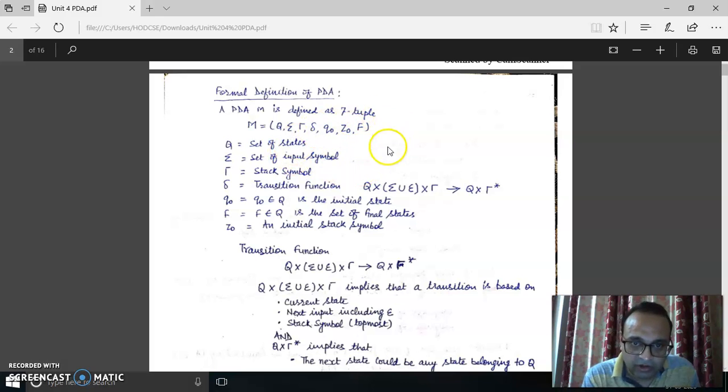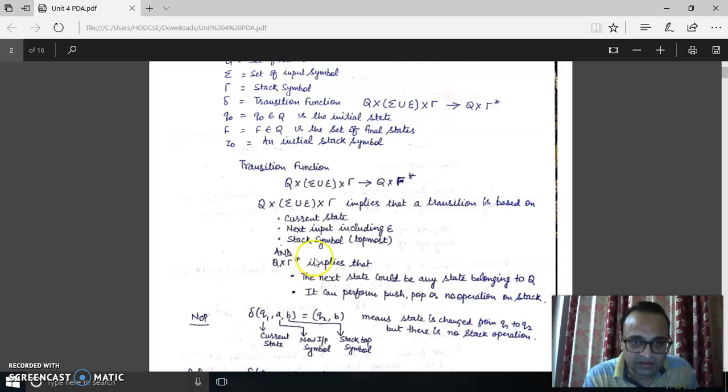So you have already seen this kind of machine. Here 2 more things have been introduced, and the special thing is the style of the transition function. The transition function is decided by three input parameters. One is Q, the current state, and another is epsilon union alphabet.